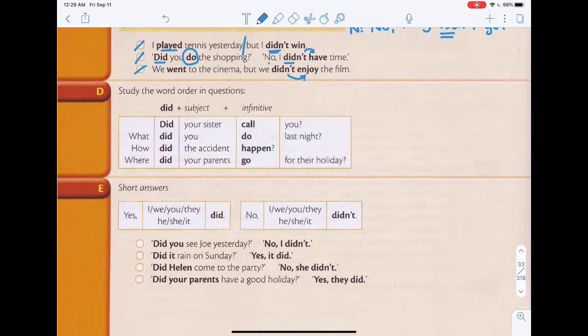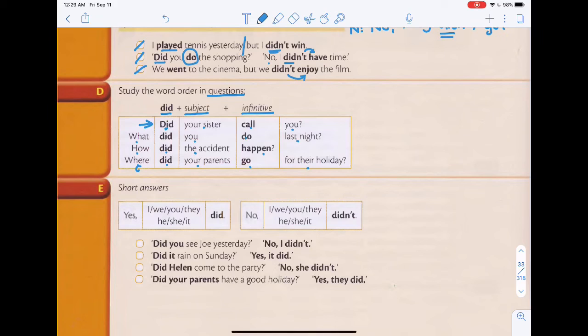So let's take a look at D. Study the word order in questions. So we have the word order for questions. It is did plus subject plus infinitive. So what did you do last night? Or did your sister call you? How did the accident happen? Where did your parents go for their holidays? So it is the question words if you want to use them. Sometimes you don't have to. This one you don't have to.